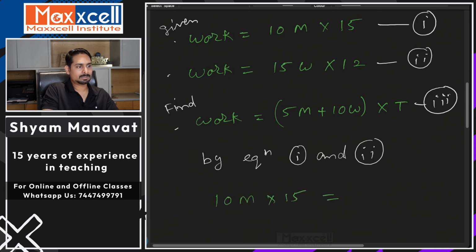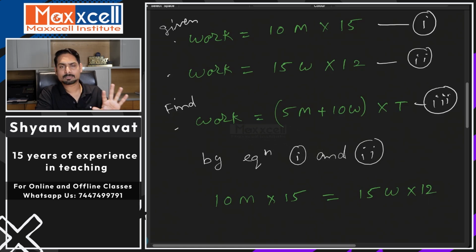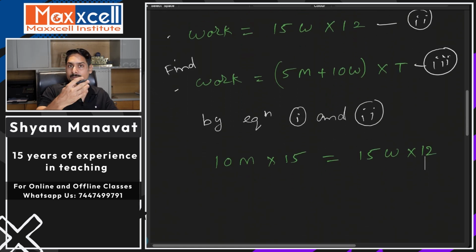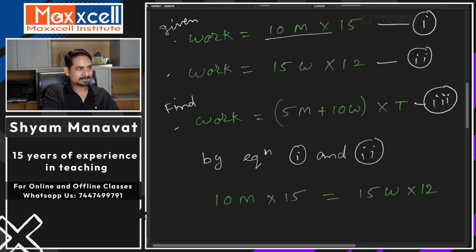So I am writing all the steps. But when you are going to solve in the exam, you don't have to write all the steps. Skipping more and more steps will become a shortcut. Anyways, if you equate both of them, 10m into 15 equals 15w into 12.